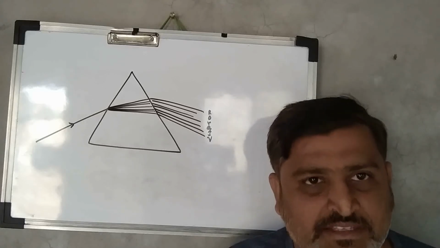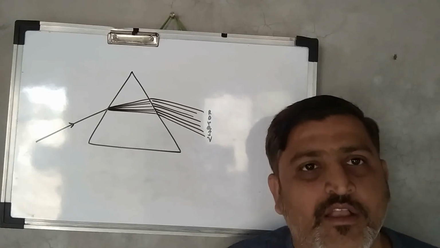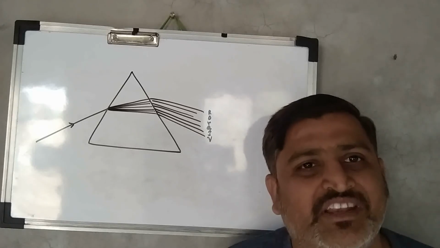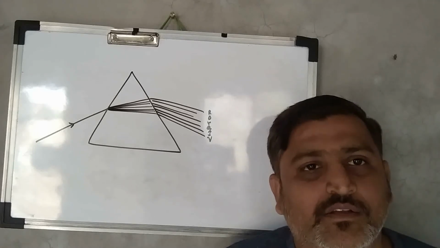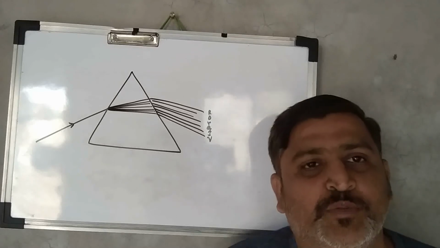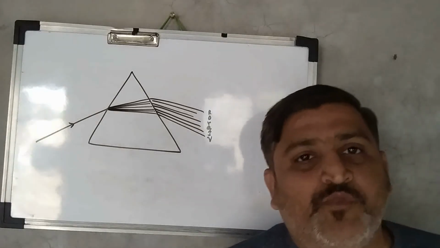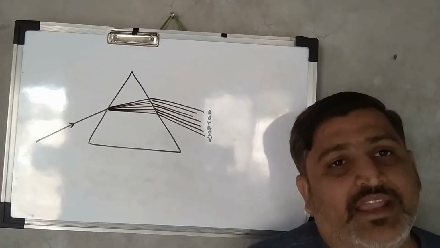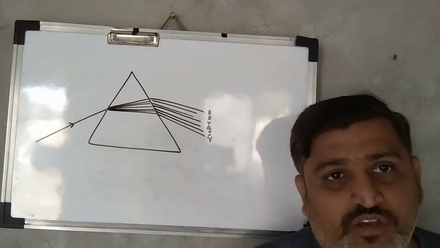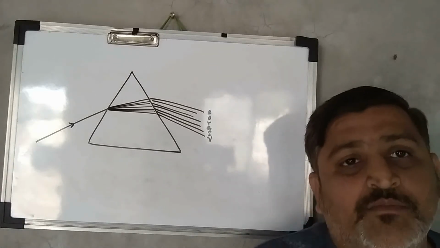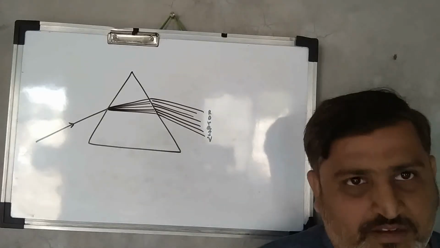First of all he was thinking this dispersion of the light, or splitting of the white light into 7 constituent colors, was due to the lens, but he failed, and he found that this dispersion is not due to the lens. Actually in nature, white light is nothing but a mixing of all these constituent colors, right?